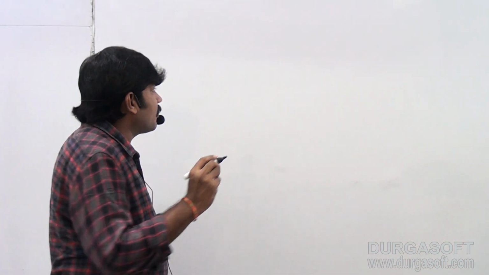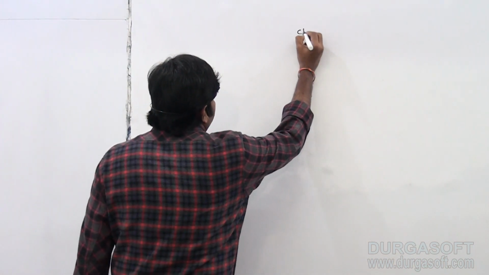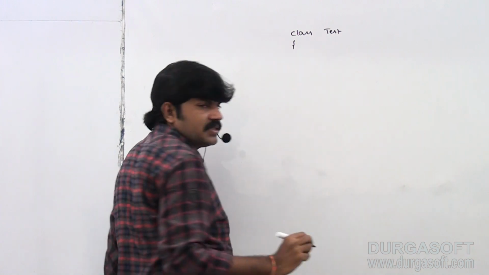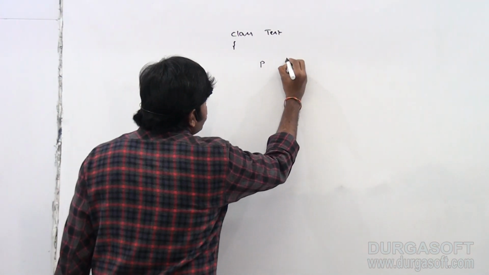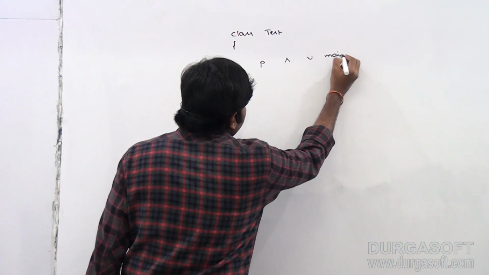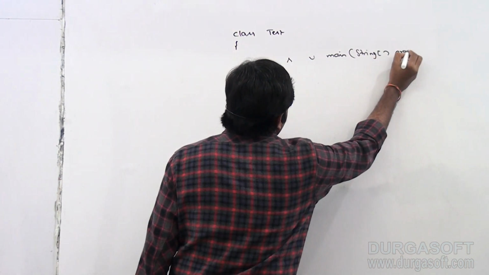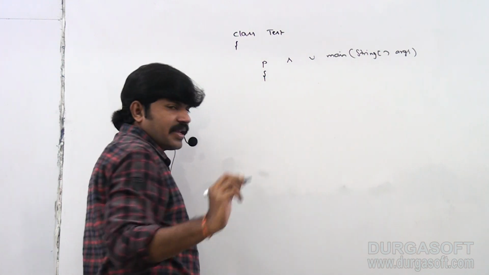Next, one more style there may be a chance to ask. Now observe carefully. Sir, I am taking class Test, public static void main method is there, String array args.